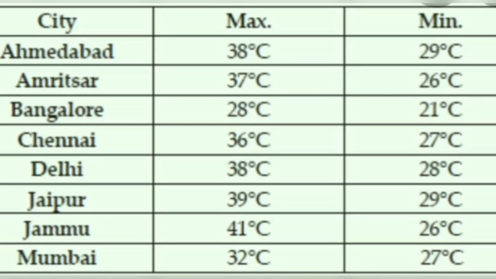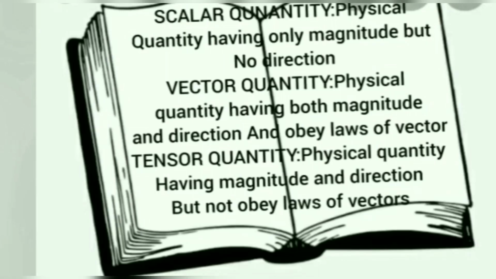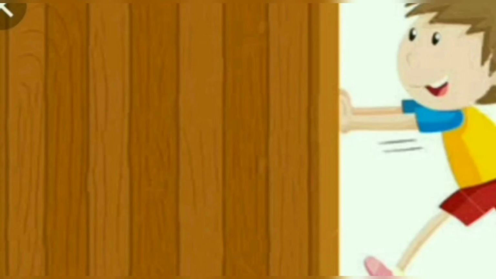Now let us learn about vector quantity. A vector quantity is a physical quantity having both magnitude and direction and obeying the laws of vectors. Let us take an example of force. A boy is pushing the box towards east with 60 newtons. In the above statement, you can observe both direction and magnitude of force, that is, how much force is applied by the boy. Thus, force is a vector quantity. Vector quantities are denoted by an arrow mark. The arrow head indicates direction and the straight line indicates magnitude.